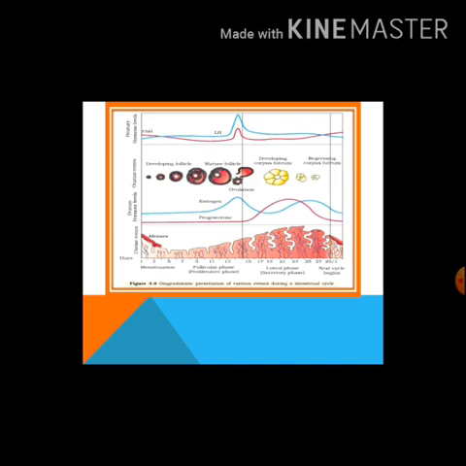And in the follicular phase, the level of estrogen increases. After ovulation, the level of progesterone suddenly increases. Here you can see the levels of various hormones during these phases.